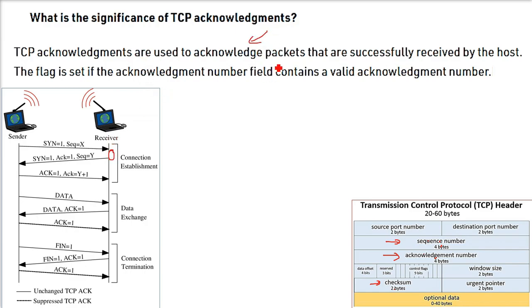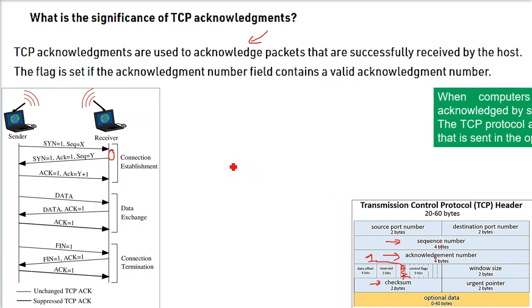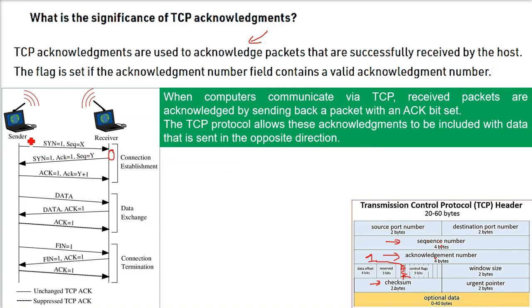So you see here in the header, there is a flag called the ACK flag. This flag is set if the acknowledgement number field contains a valid acknowledgement number. So TCP acknowledgement is all about that something has been acknowledged. When computers communicate via TCP, the Transmission Control Protocol, received packets are acknowledged by sending back a packet with the ACK bit set.